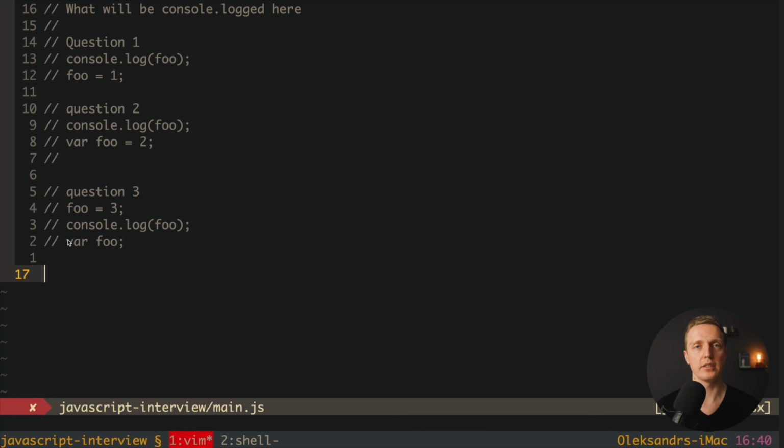And here is one more important thing that you must add to your answer. You must mention that we can use const and let, and we don't have any problems with them, because both const and let are not bubbling at all, which means if we write here const a equals 1, it won't bubble anywhere. If it is defined on the 17th line, then it will exist only from the 17th line, which means we don't have any problems with const and let, and the way that JavaScript interprets our code is exactly the same as the code that we're seeing on the screen. So you can just say that you're using const and let in every single project, and you don't have any problem with bubbling of the variable or with hoisting.